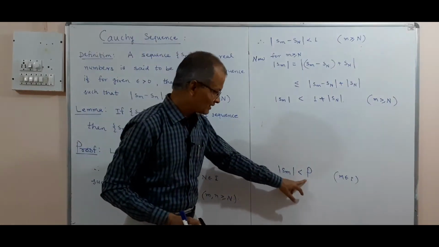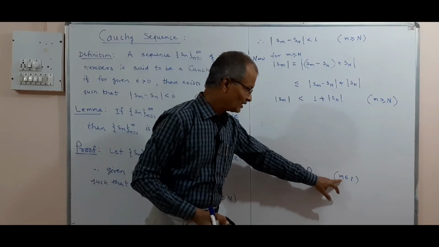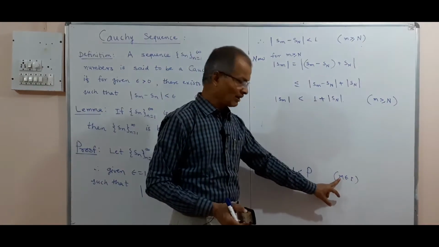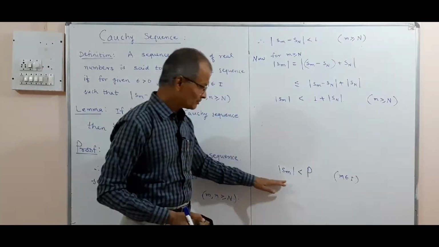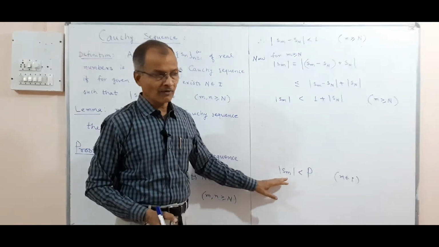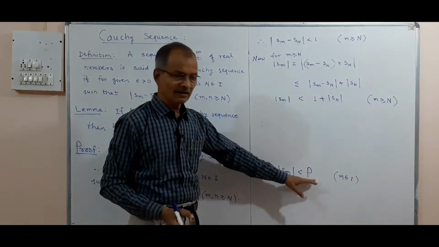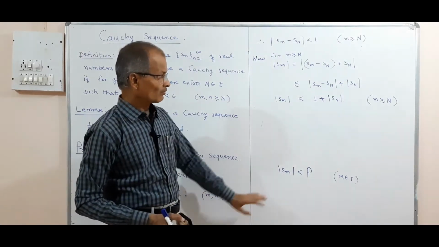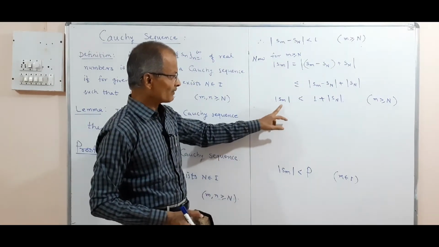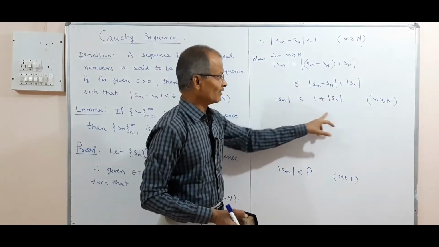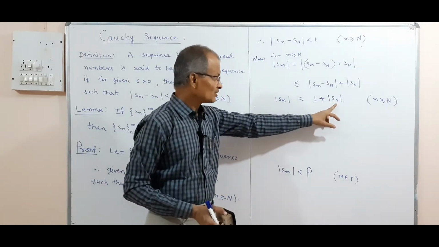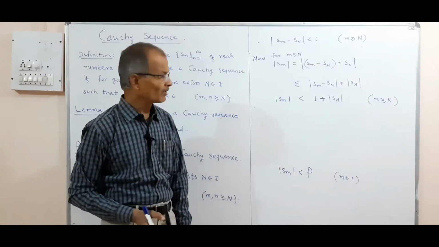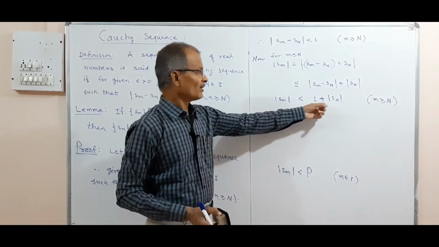Mod of Sm is less than P, m belongs to I means for every value of m, I taking value 1, 2, 3, etc. The absolute value of all the terms of this sequence is less than a certain number, then the sequence is said to be bounded. So that we want to prove. Now what we have proved here, mod of Sm is less than this value, and this is a positive number, 1 is a positive number, and 1 plus mod Sn is again a positive number, and therefore that is a fixed number.